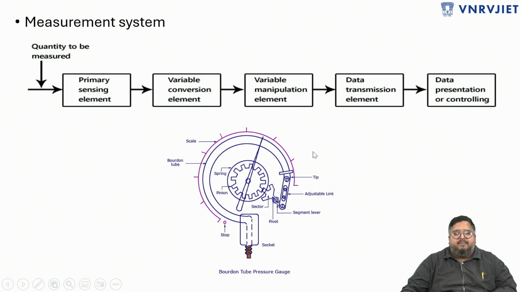So this is a simple instrument which is used to measure pressure, and it consists of all five elements: the primary sensing element, the Bourdon tube; the variable conversion element, also the Bourdon tube; the variable manipulation element, the gear mechanism; the data transmission element, the mechanical linkage; and the data presentation element, the pointer and scale assembly.